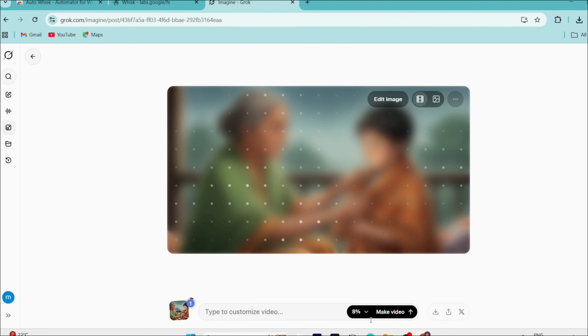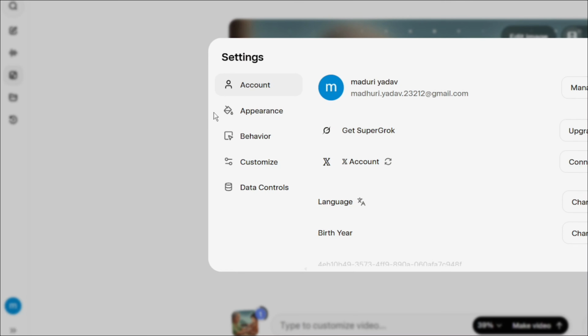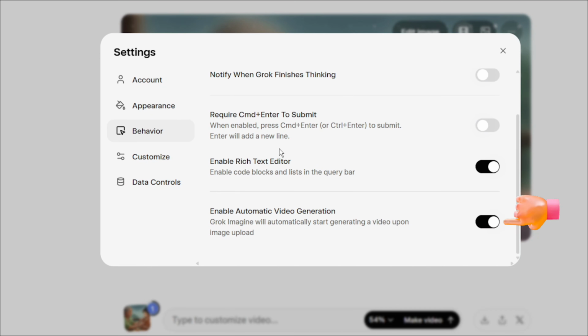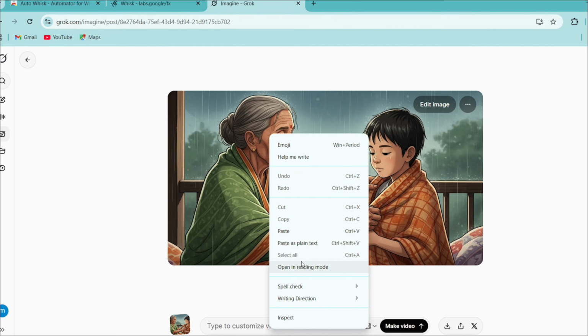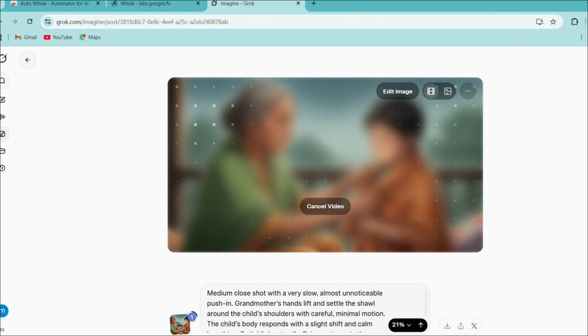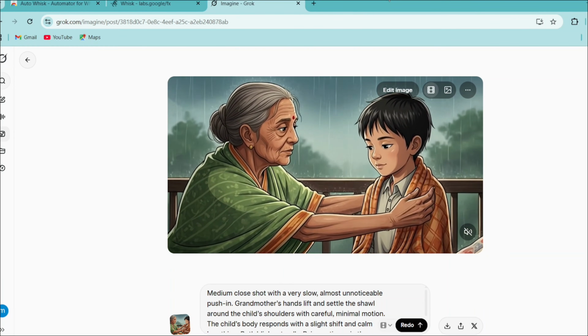But we do not want this, because we want the animation to happen according to the ChatGPT animation prompt. So to stop this, click here. Then click on Settings. After that, click on Behavior. Now scroll down and turn off Enable Automatic Video Generation. Now, your image will not generate automatically. Now paste the animation prompt and click Send. After some time, the image will be animated. Now you can see that the animation looks exactly the way we want.